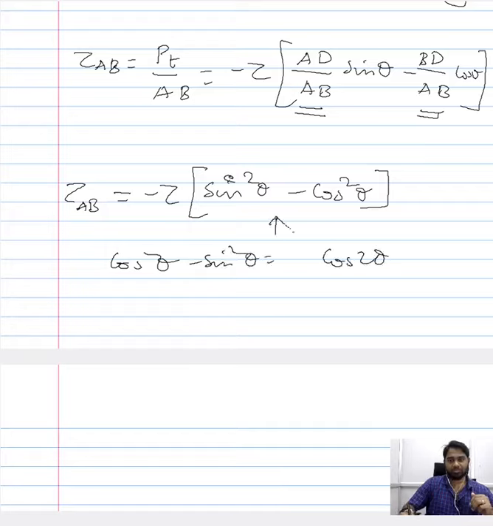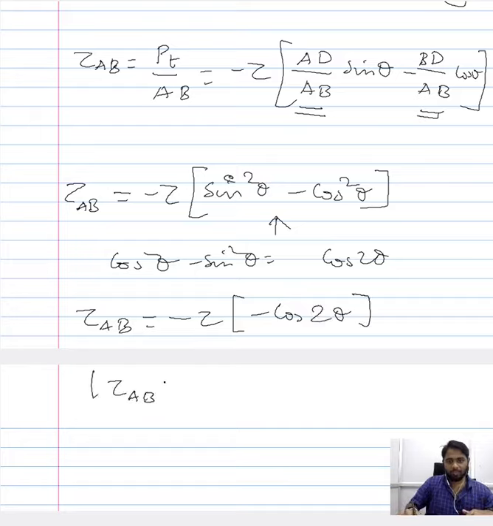If you substitute that here, it would be minus cos 2 theta. And then if you take the absolute value of the stress that is acting along the plane AB, this minus goes and this remains, so it is tau cos 2 theta.